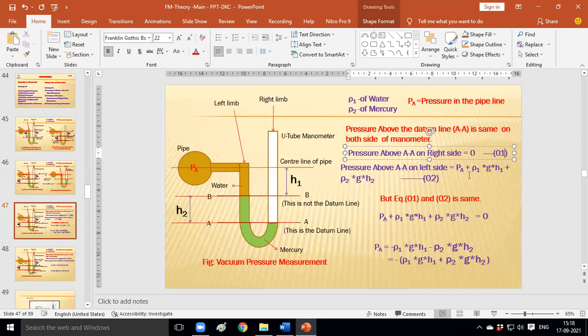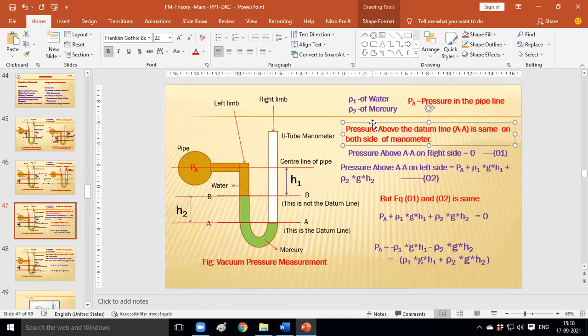The pressure above the datum line is the same. The pressure above the datum line is the same on both sides always.